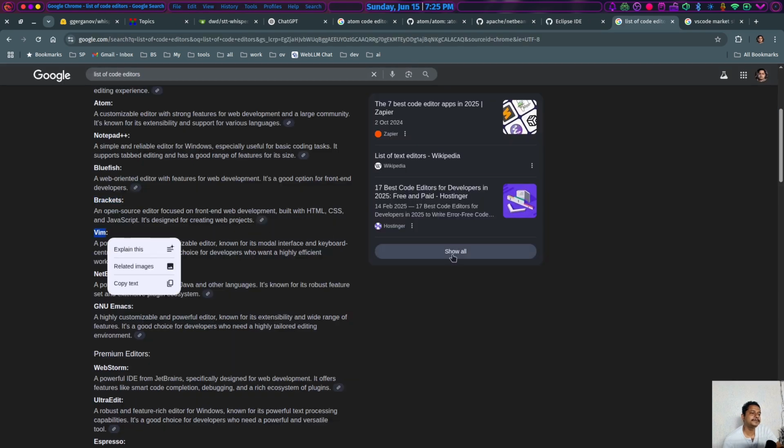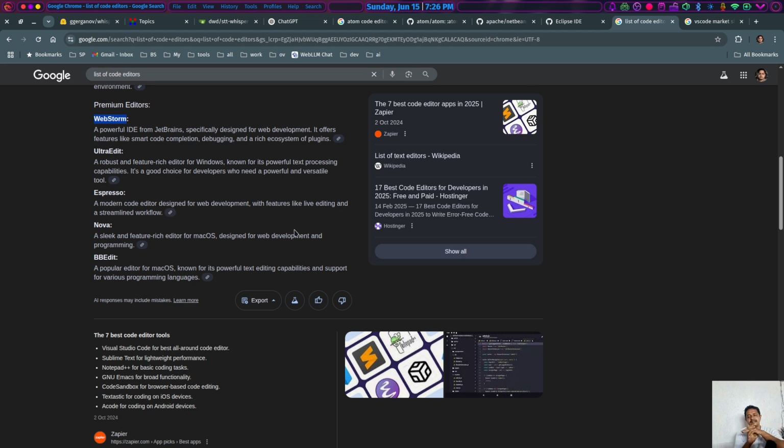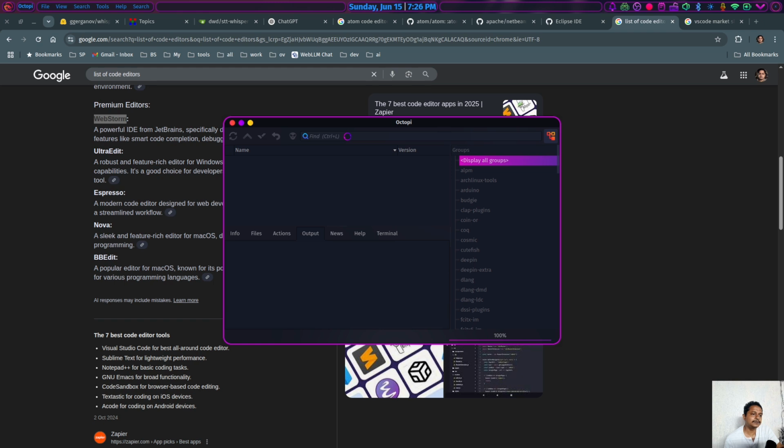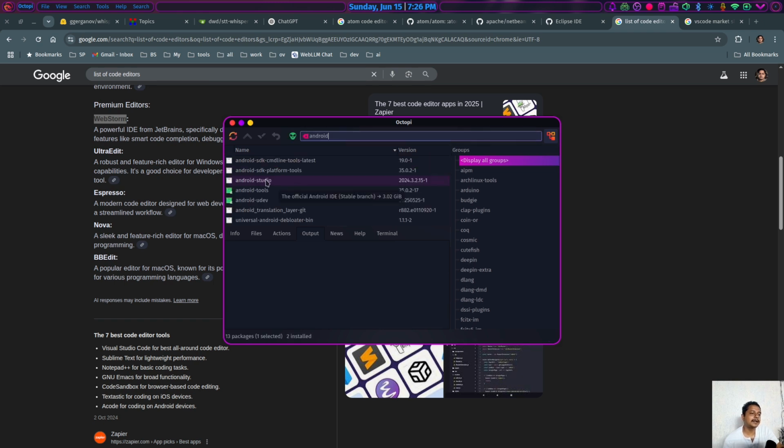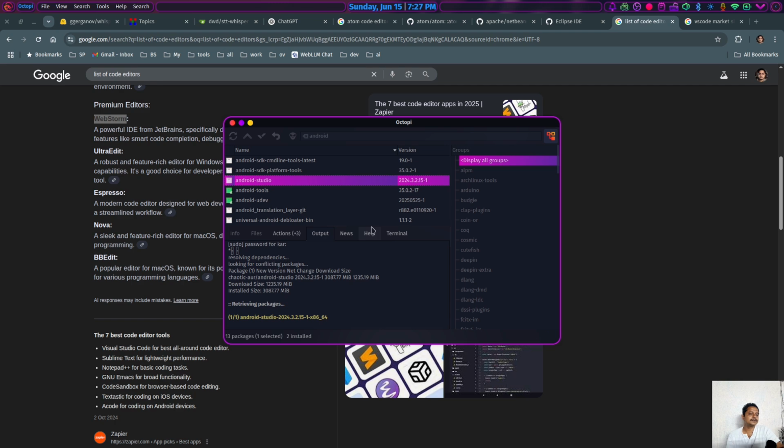Vim is a great piece of software, especially in our development community, especially those kernel-level developers. They used to like Vim so much, especially the Vim macros and Vim bindings. WebStorm from JetBrains. I believe JetBrains provides a free version of their code editor for Android Studio development. If I install Android developer tools or simply Android Studio, I believe the JetBrains IDE will come by default. Let's try to install this piece of software. Let the installation proceed.